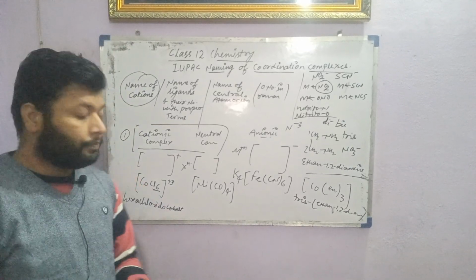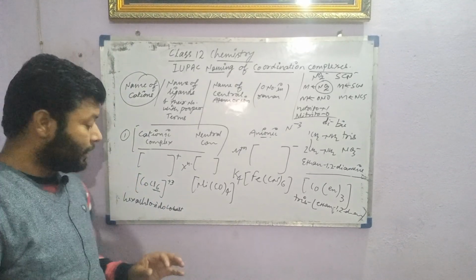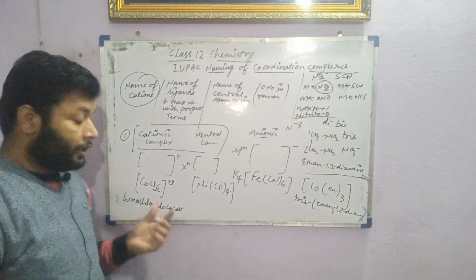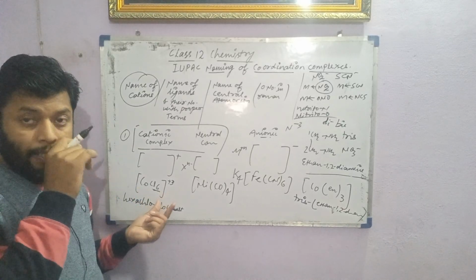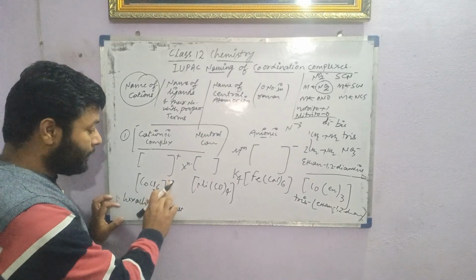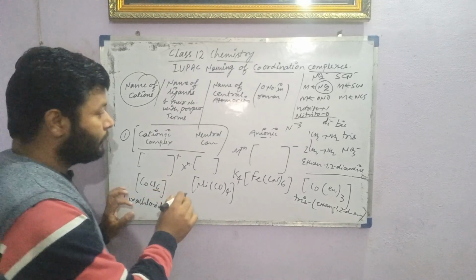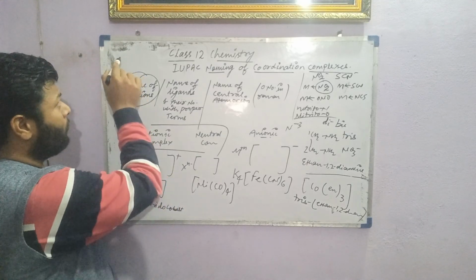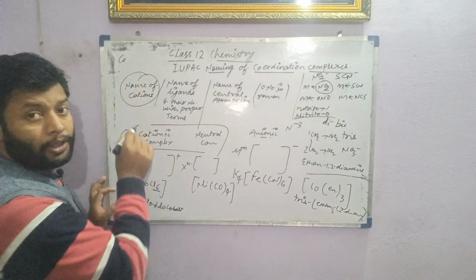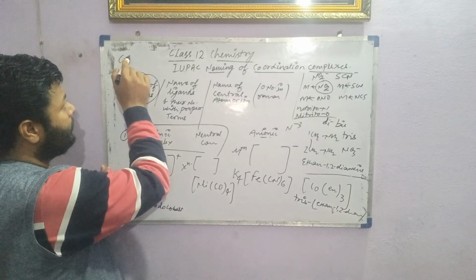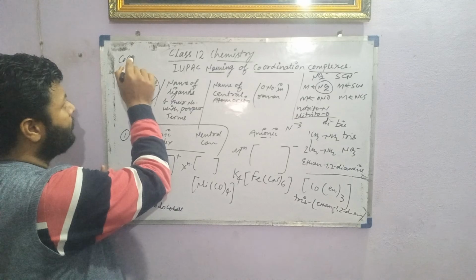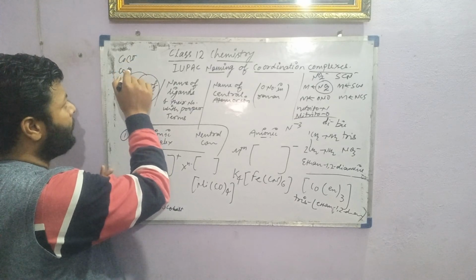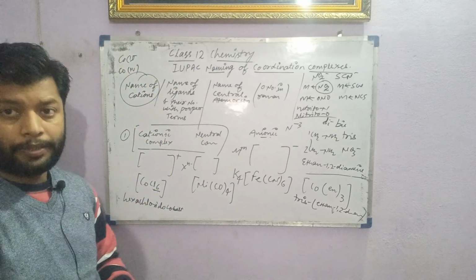Okay, hello students. Sorry for that interruption. Actually, during calculation, what I got here is +3, but the problem is that the oxidation number of cobalt is either +3 or +4 as given in our syllabus.